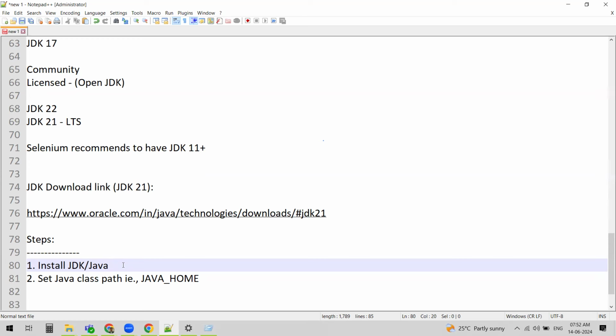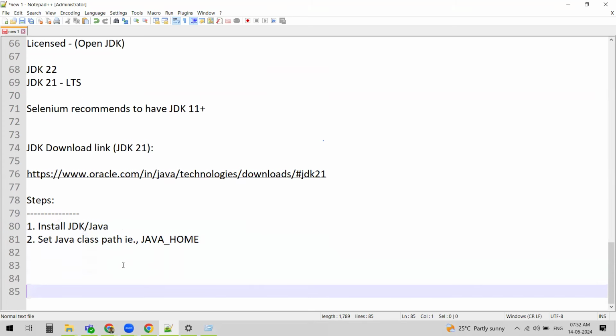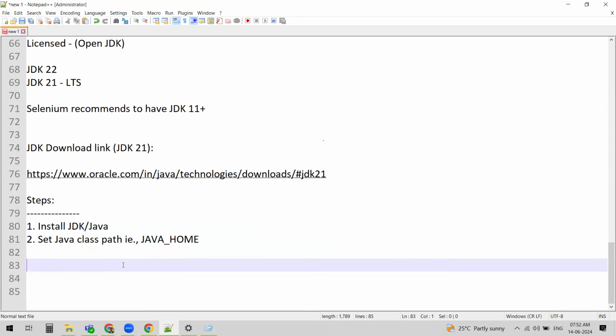We learned that, right? Only if you have JDK can you write Java programs. This is the reason we downloaded and installed JDK. So two main steps: we installed JDK and we set the Java class path. JAVA_HOME is the variable name which we have set, and it tells the operating system where Java has been installed.